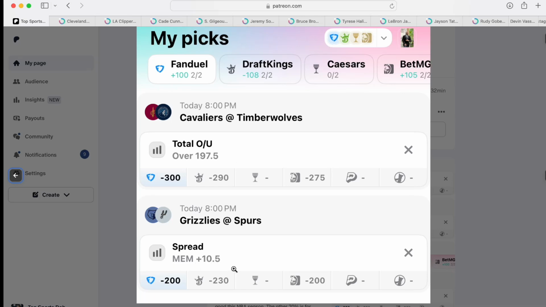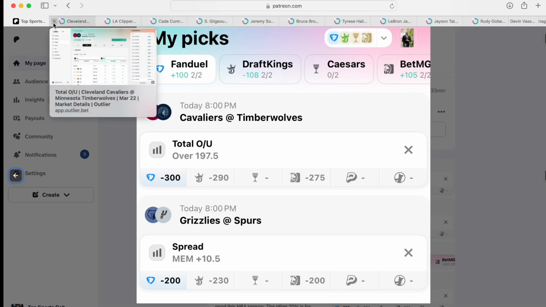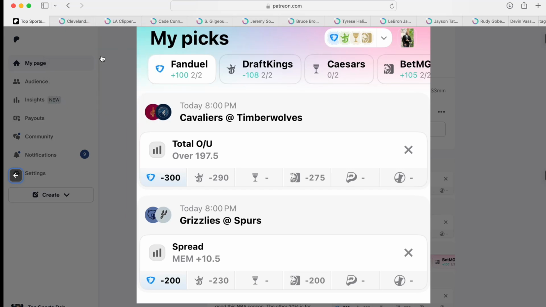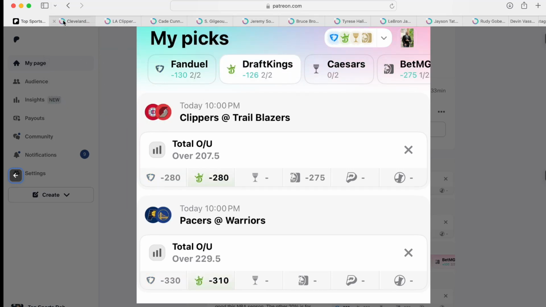Same thing with the Grizzlies versus the Spurs. I like the Grizzlies to probably upset them and win, because you got two bums fighting over the dollar. The only thing is the Spurs are playing at home, but the Grizzlies have already beaten them. I believe they possibly beat them twice already this year. So instead of the regular spread, we added that up to 10.5 to make it an even +100 on FanDuel. So that's why I definitely like that play right there. So let's keep it coming and keep it going.